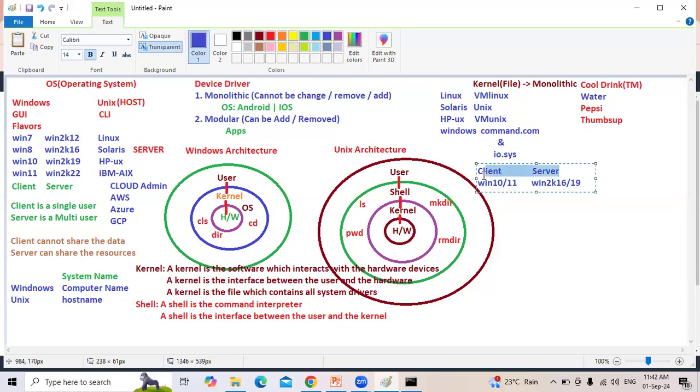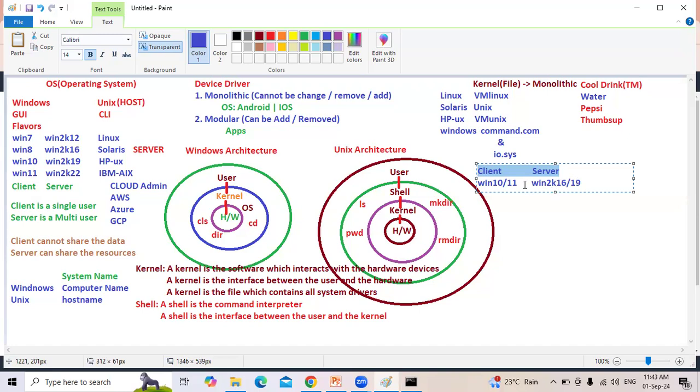Tomorrow, when you join as a Linux administrator, or as a DevOps engineer, or as a cloud admin, or as a programmer, they will definitely ask one question to check whether you have genuine experience or fake experience. They'll ask: what is your physical access? If you say that my physical access is Windows 2016, 2019, they can understand you have fake experience.